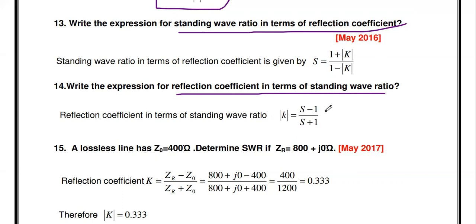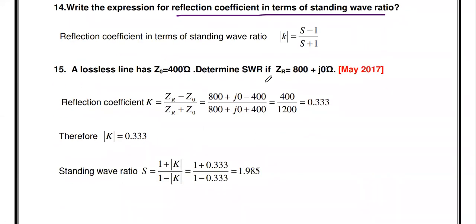Then the next question. Using the above expressions, we are going to solve a very important problem. This type of problem will come in this unit. So you see the first question: a lossless line. A lossless line means a dissipation-less line or high frequency line, has Z naught of 400 ohms.